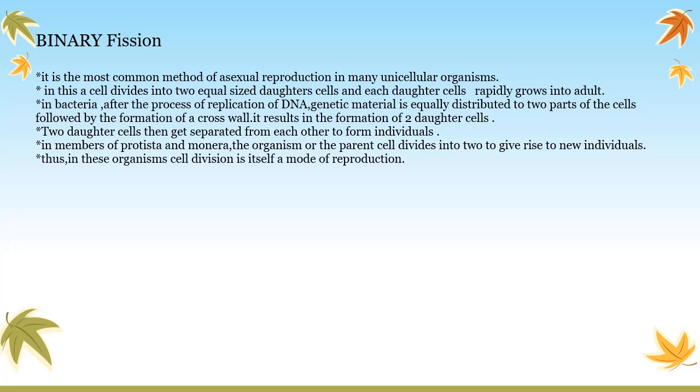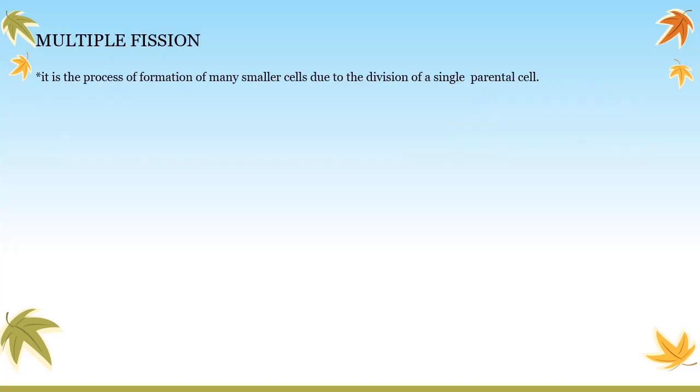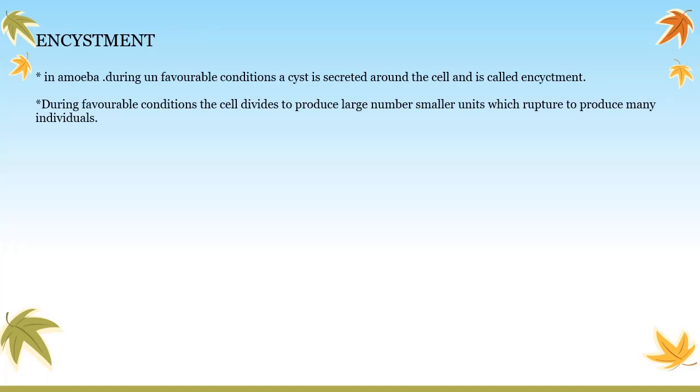In members of Protista and Monera, the parent cell divides into 2 to give rise to new individuals. Thus, in these organisms, cell division is itself a mode of reproduction. Multiple fission is the process of formation of many smaller cells due to the division of a single parent cell. Next is encystment. In amoeba, during an unfavorable condition, a cyst is secreted around the cell, and this is called encystment. During favorable conditions, the cell divides to produce a large number of smaller units which rupture to produce many individuals.